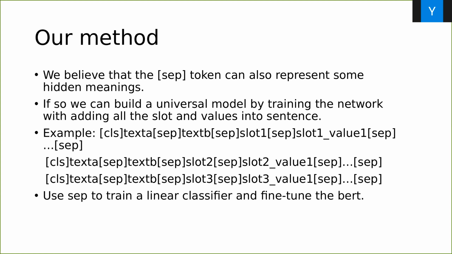For this reason, we will pre-process our data in this form: CLS text A SEP, text B SEP, and add the slot and the slot values, all the slot values behind, and separate them with SEPs. So for one sentence, we will have as many sentences as the number of slots. And then we use a linear classifier to train on all the SEP information from the fine-tuned BERT.